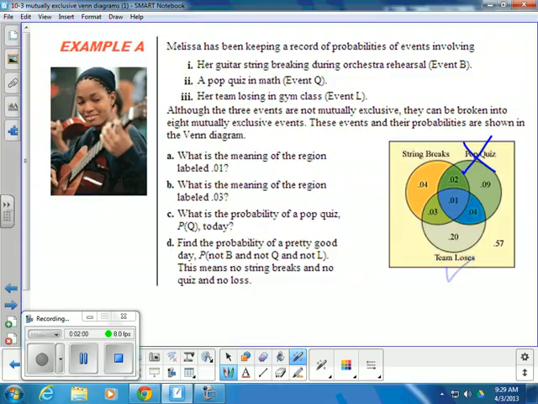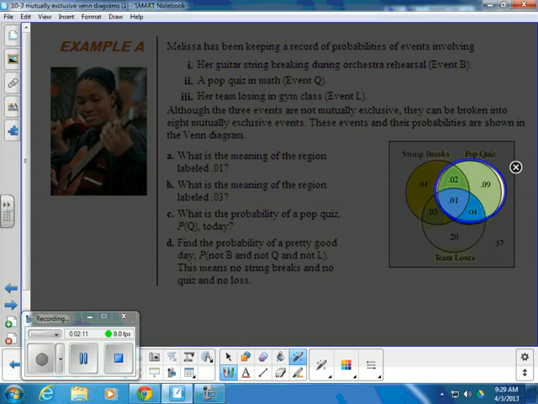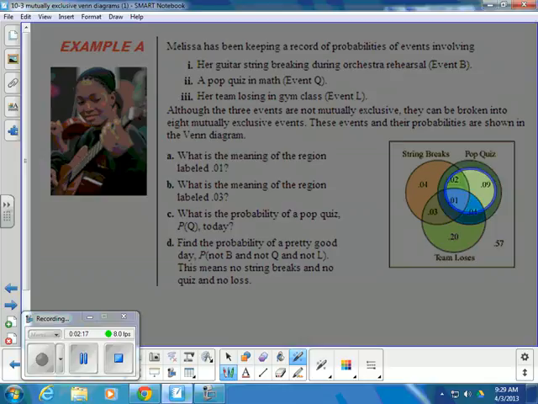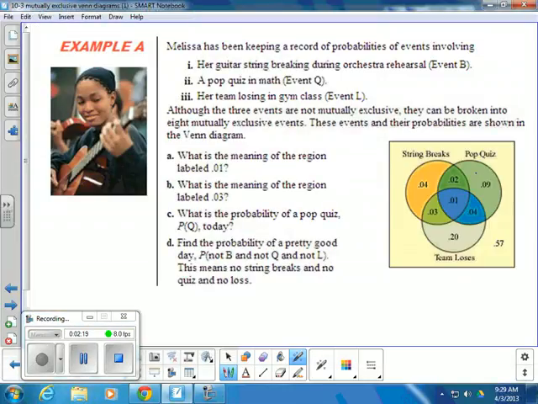Part C, what is the probability of a pop quiz, P of Q, today? The probability of a pop quiz is made up of this entire circle. And what we have to do here is add all of the different decimals that are in all 4 of these regions. So the probability that you'll have a pop quiz is 0.09. That would be the probability of a pop quiz only, without either of the other 2 events.